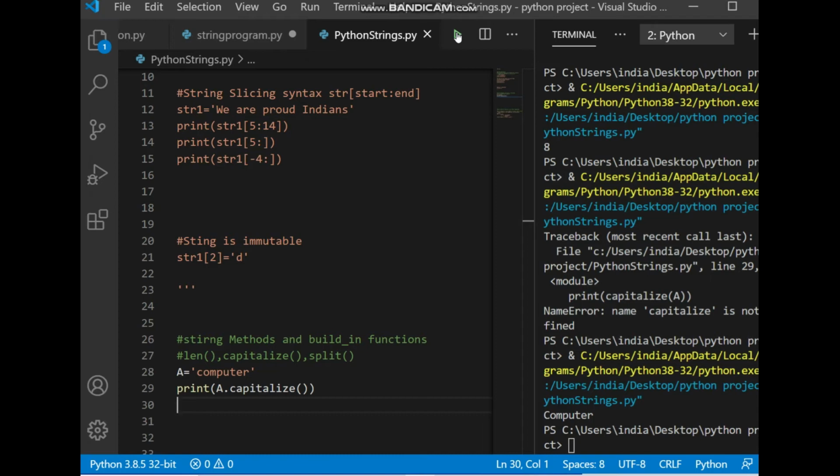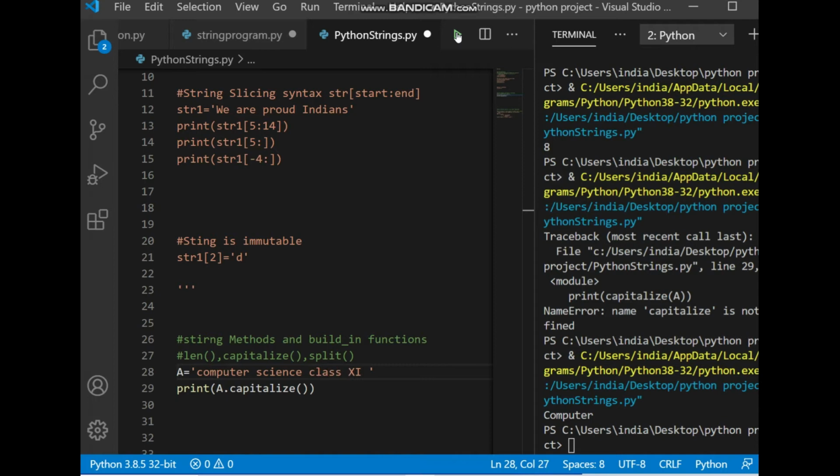Then the next is split, which is a very important built-in function. Using split, any string you can split and make it a list. That means suppose you have taken a sentence, not a single word, because here we are implementing split. So we are taking computer science class 11th.